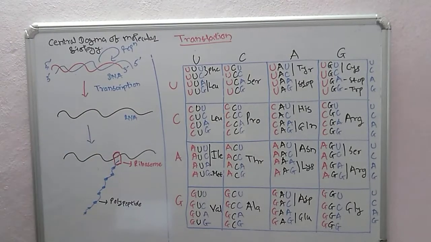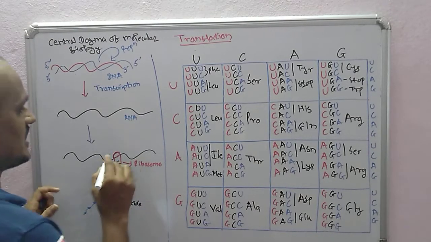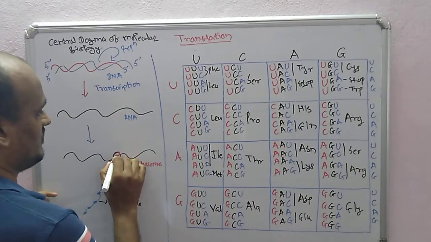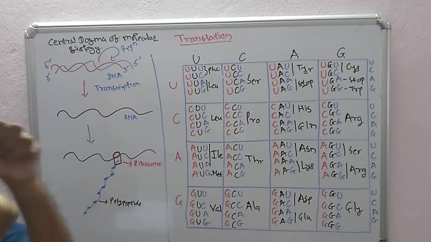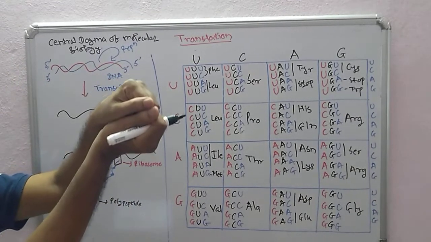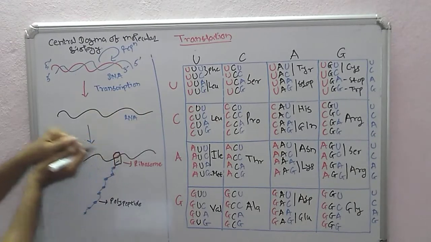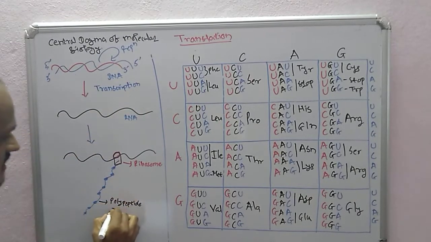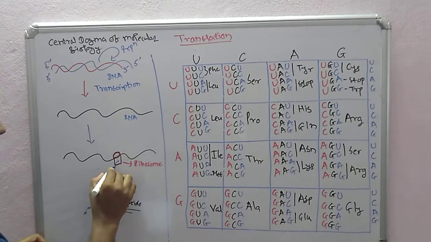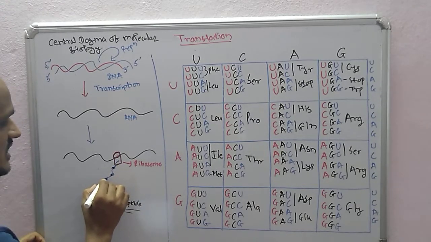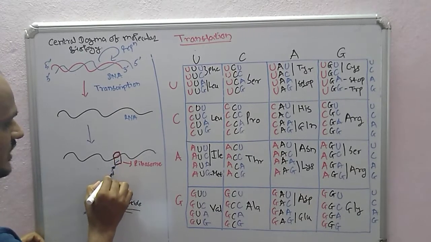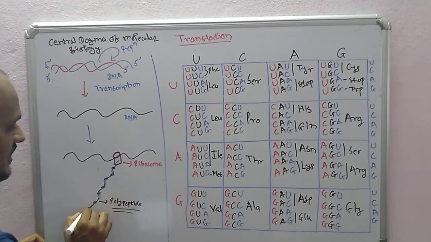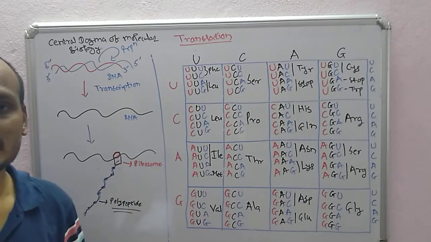So this RNA molecule is there, and next we have the ribosome. This red thing is our ribosome. This is the small subunit, this is the large subunit. These two together bind to this RNA molecule, and now it is getting translated into this polypeptide. This is one amino acid, second, third, fourth, fifth, sixth, seventh, eighth. These are all joined together by peptide bonds. So this is the translation process.